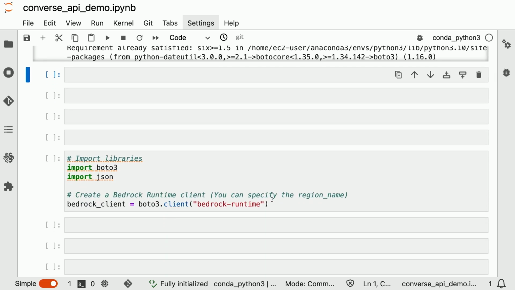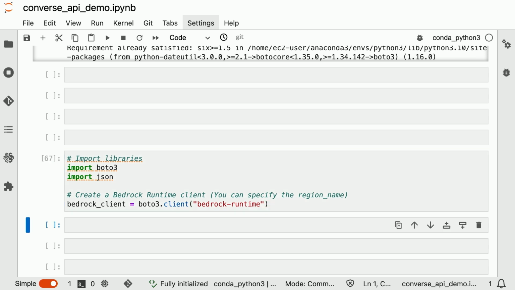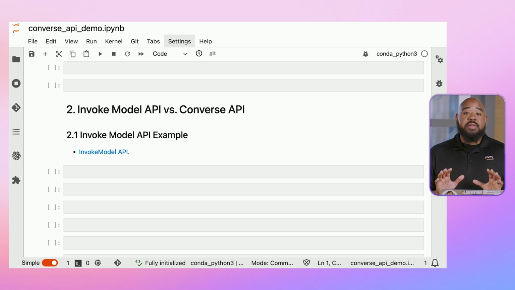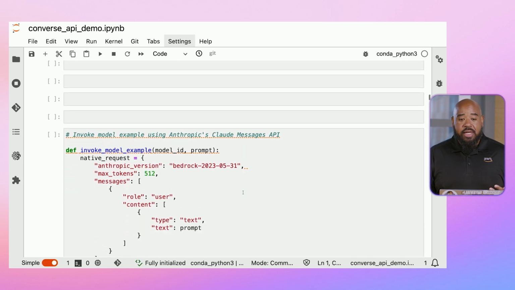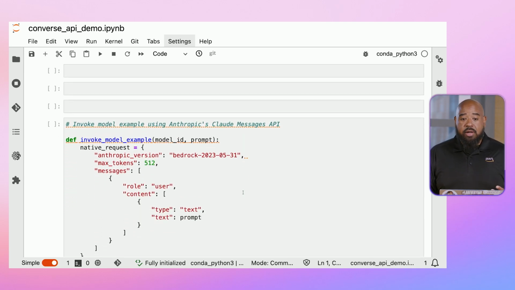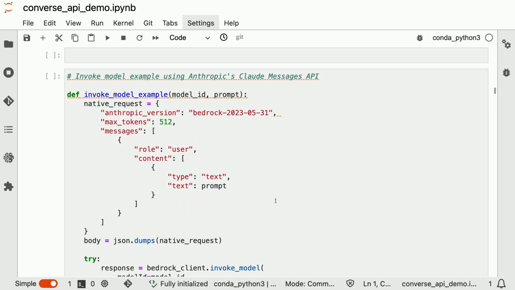Now what we're going to do is import Boto3 along with JSON, and then we'll instantiate our Bedrock runtime. This allows us to invoke Bedrock as well as use the Converse API to Amazon Bedrock. Now, if you've been using Amazon Bedrock, you may be very familiar with the Invoke Model API. This still works great for image generation as well as for your single-turn conversations. But once you start to get into multi-turn conversations and using multiple large language models, that's where the complexity comes in. Let's actually take a look at the Invoke Model API.